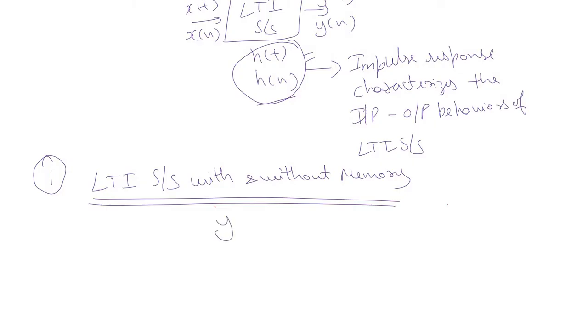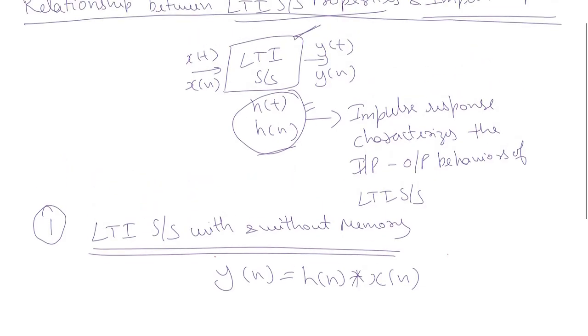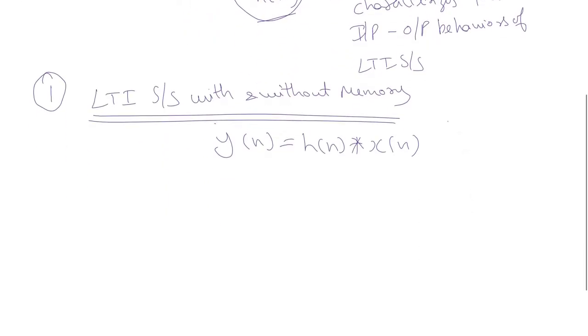We know the system equation: y[n] will be equal to h[n] convolution x[n]. This is the system equation for a discrete-time LTI system, which can be expanded mathematically as the summation of h[k] into x[n minus k], where k spans from minus infinity to infinity.